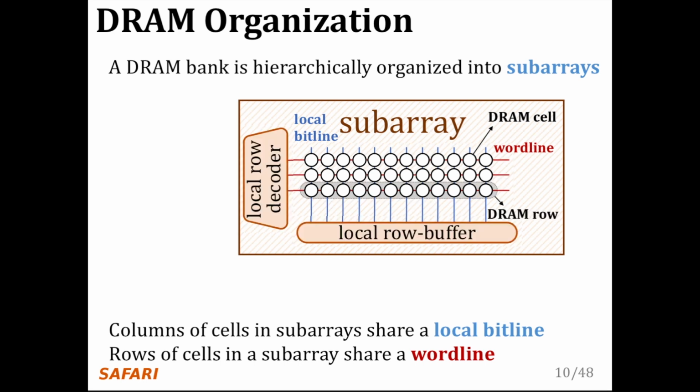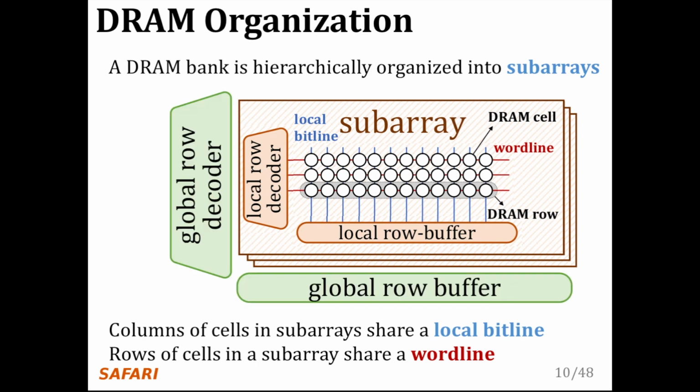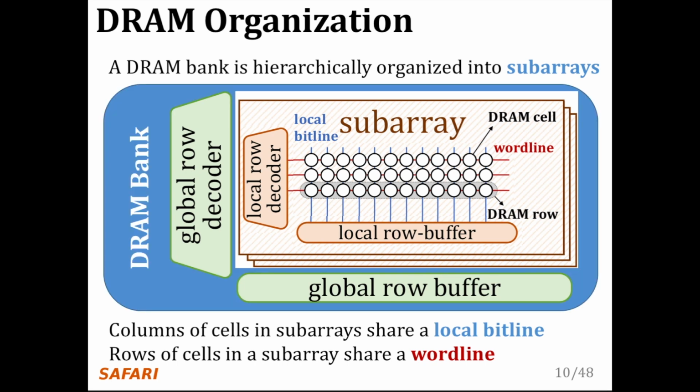At the peripherals of the core cell array are a local row decoder, which selects the row to read and write to, and a local row buffer, which amplifies the data that is stored in the cell to an IO-readable value. DRAM is comprised of many subarrays, which are often composed of 512 to 1024 rows. Further peripherals exist containing groups of subarrays called a bank. The global row decoder selects the local row decoder that will drive the word line, and the global row buffer aids in the transfer of data to and from the CPU. A DRAM device is comprised of several banks, and each bank can be accessed independently.